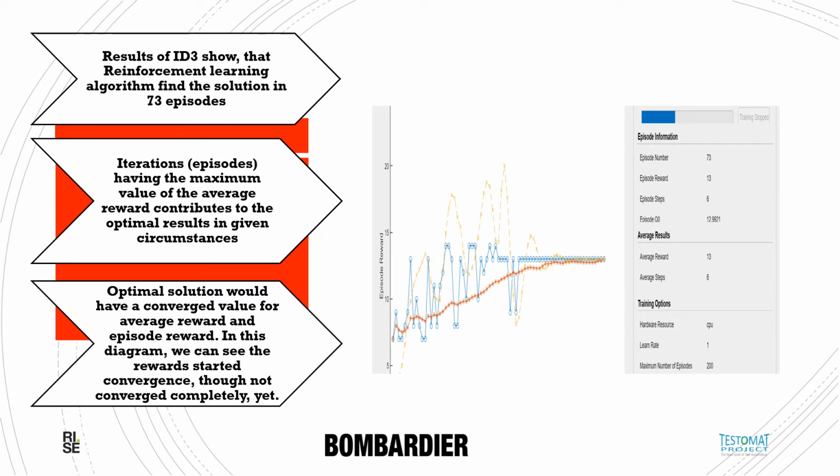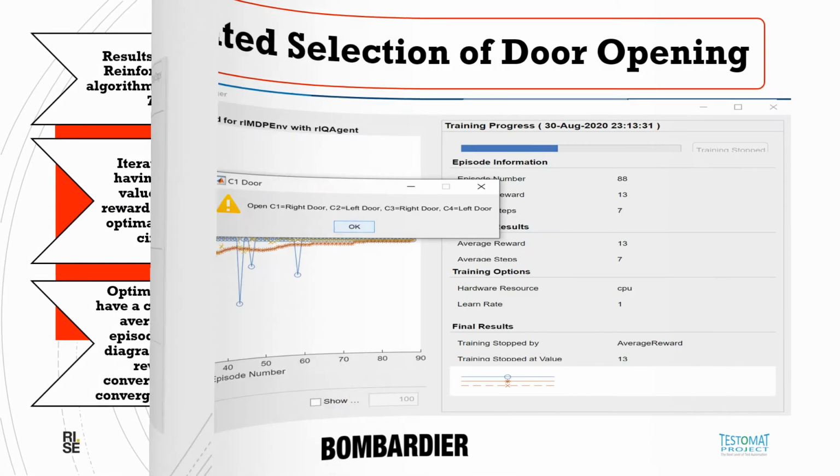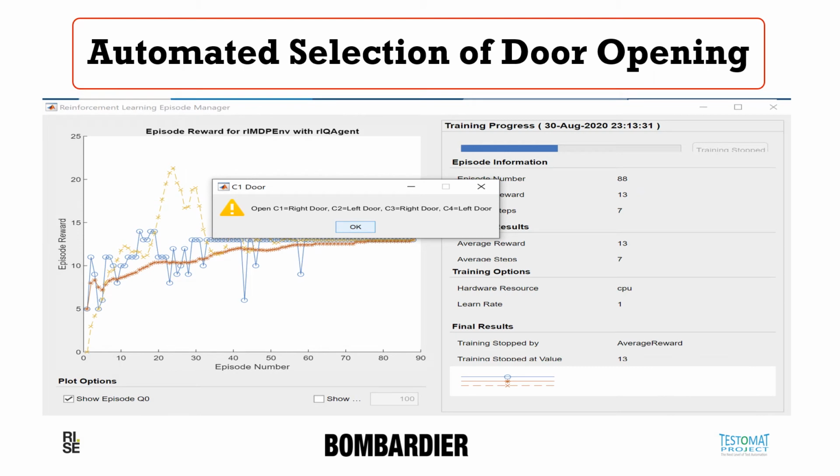So an optimal solution would have a 100% converged value which cannot deviate in the longer run as well. So for a certain number of iterations or episodes, we will monitor its behavior, and if it's not diverging, then we will consider it as the optimal solution. Here in this ID 3 particularly, we can confirm that after 73 episodes, we got the optimal solution. So this is the kind of output we are getting, showing which door should be opened for each consist.